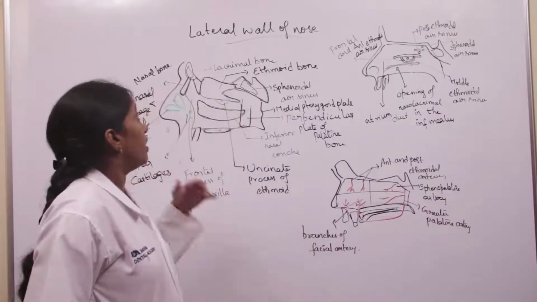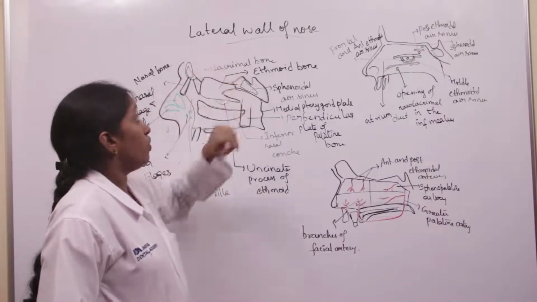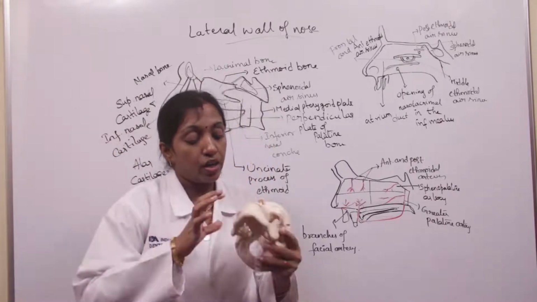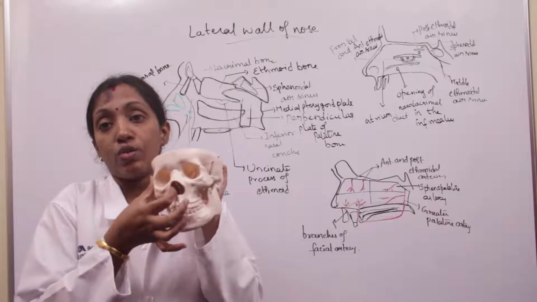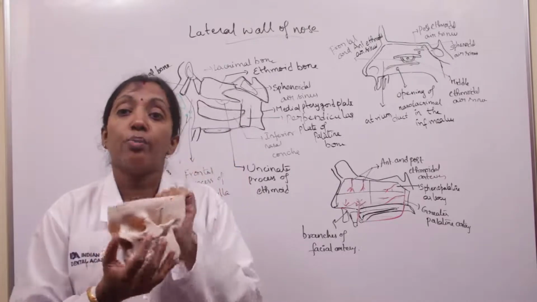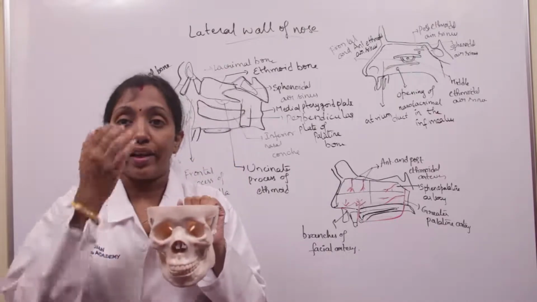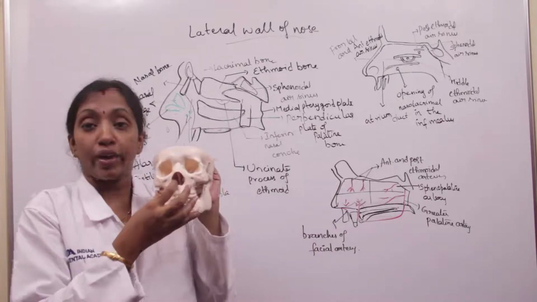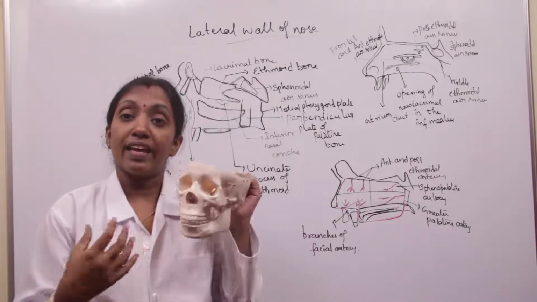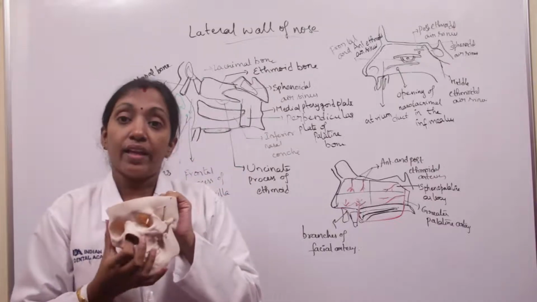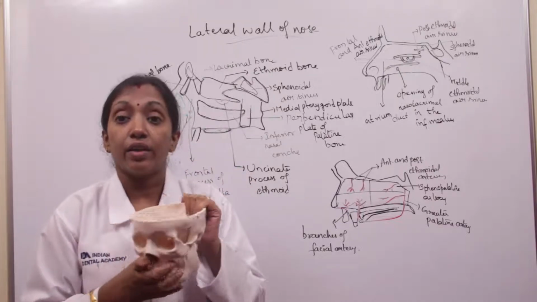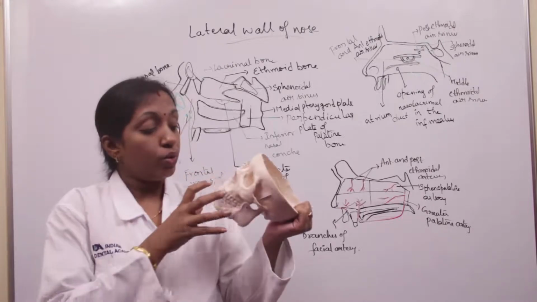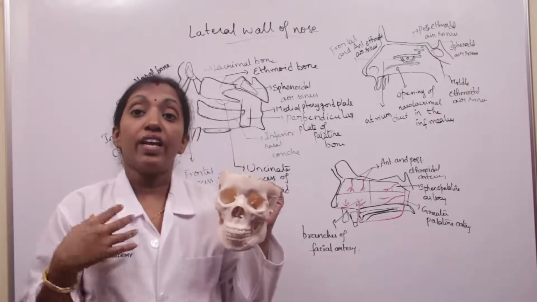So coming to the lateral wall of the nose. The lateral wall of the nose is situated here, and it consists of bony projections called conchae. These bony projections increase the surface area and help in conditioning of the air which we have inspired. They help in air conditioning.